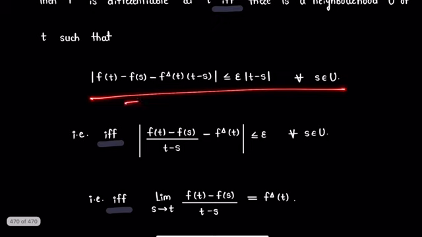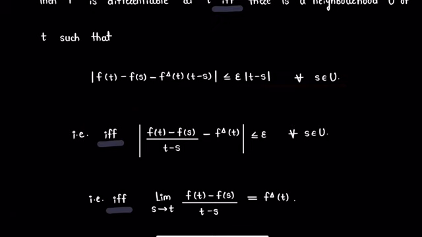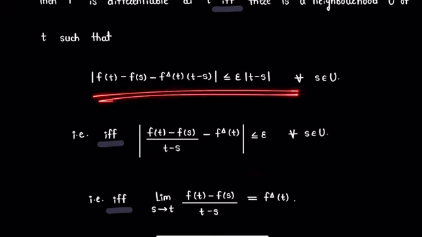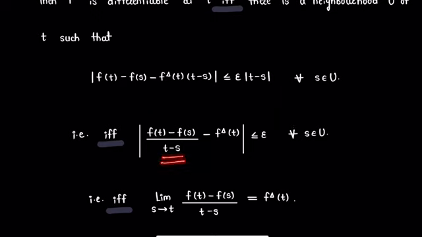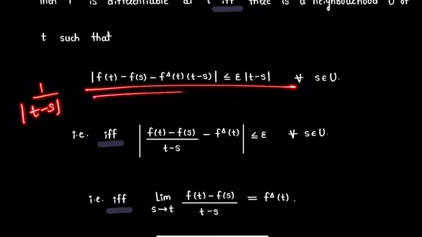So this is true if and only if we have modulus of f of t minus f of s divided by t minus s minus f delta t is less than or equal to epsilon. We get this term by dividing the previous term by t minus s, or by multiplying 1 upon modulus of t minus s to this term.